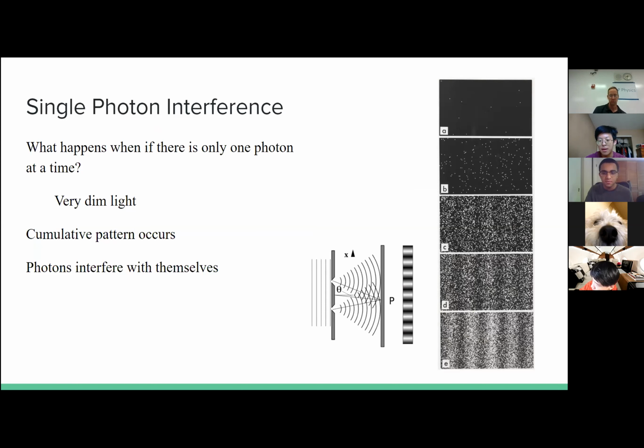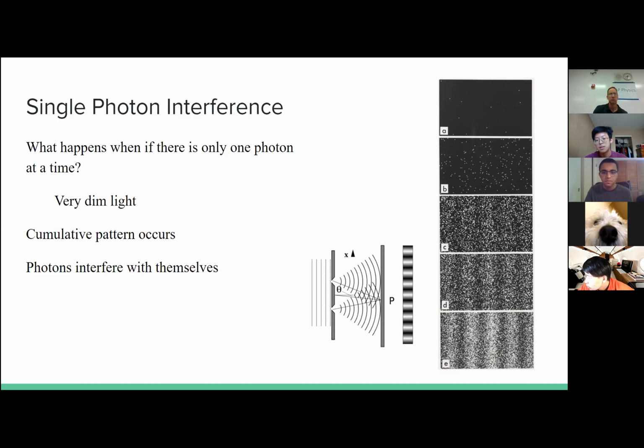Would it still have wave properties? It turns out it does. In 1907, one scientist used very dim light, with just enough energy for one photon, and this still caused the interference pattern we observed. You can think of it as one photon interfering with itself.